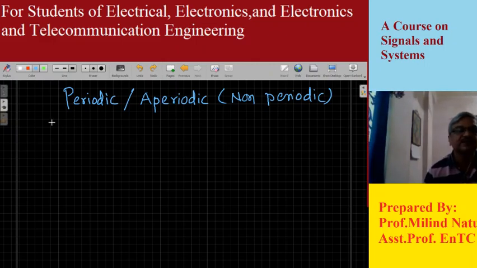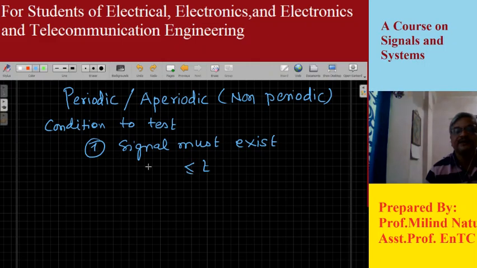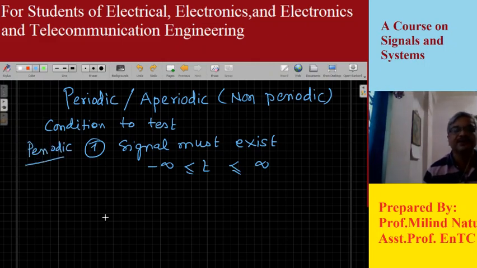So what are those conditions to test? The first condition is that the signal must exist for time from minus infinity to plus infinity. That means the signal must exist from minus infinity to infinity. Then and only then can we say that the signal is periodic in nature. Otherwise it is not periodic.